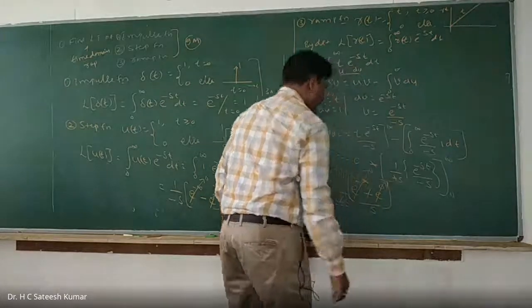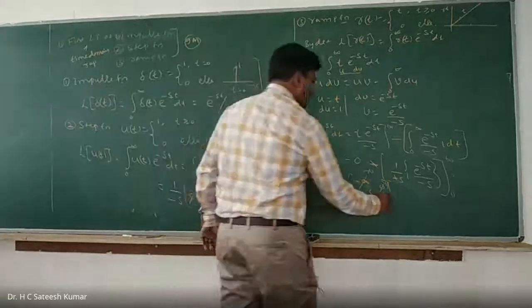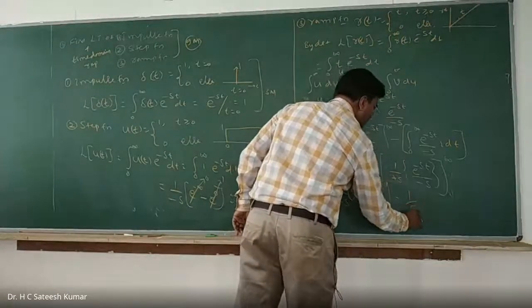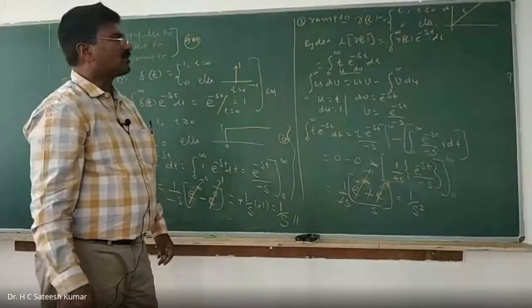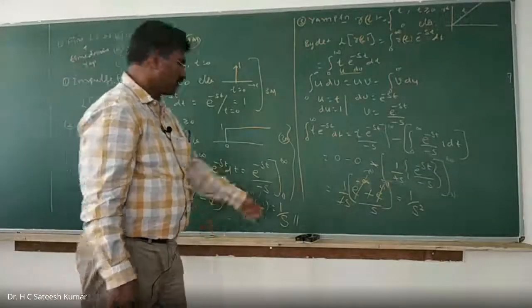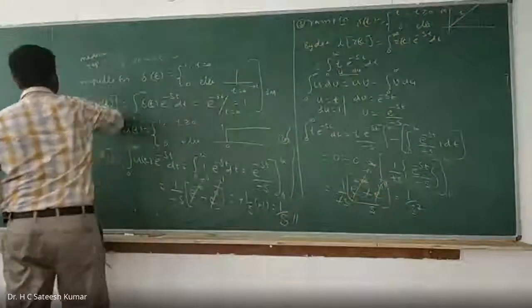Okay, right. Now what can you write? That is nothing but equal to 1 by s square. So the Laplace transformation of r of t is 1 by s square. That's how we should do it, right? So therefore, we can standardize the relations like this.